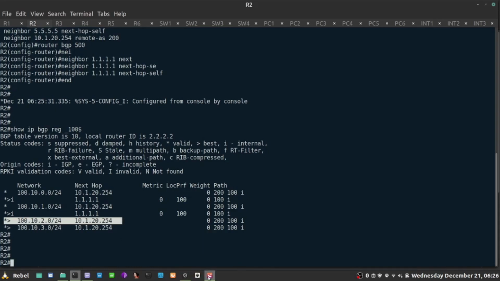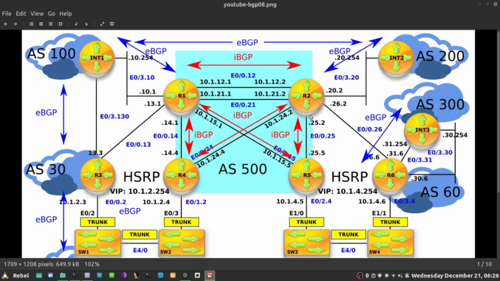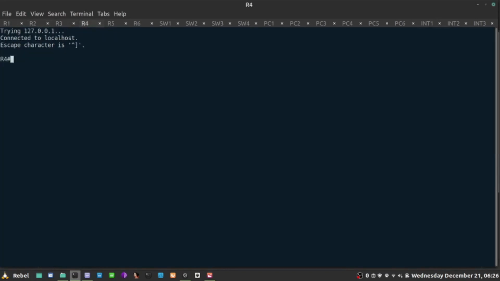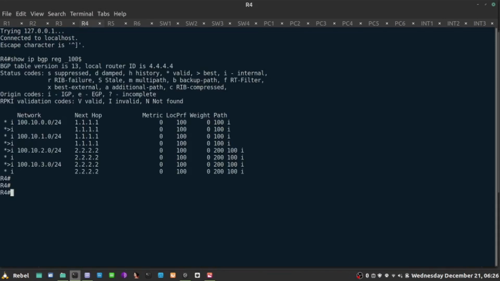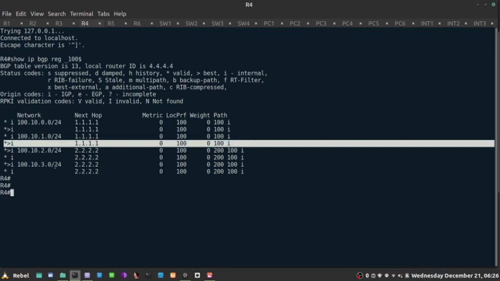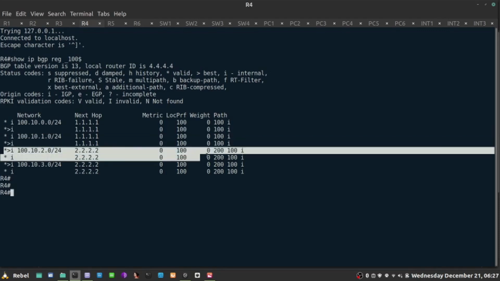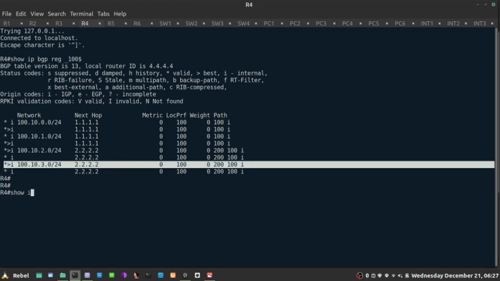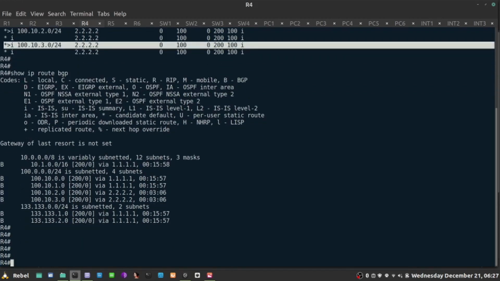So now in my picture, R4, R5 are receiving the same information. Let's see that actually. So what is the situation on R4, for example, towards those destinations? Show IP BGP regular expression originated by 100. And sure enough, for these first two prefixes, video servers, we use R1 as the next hop. For the remaining two, R2 is the next hop, and that's what's going to be installed in the routing table. So show IP route BGP, that's what's showing in the table.